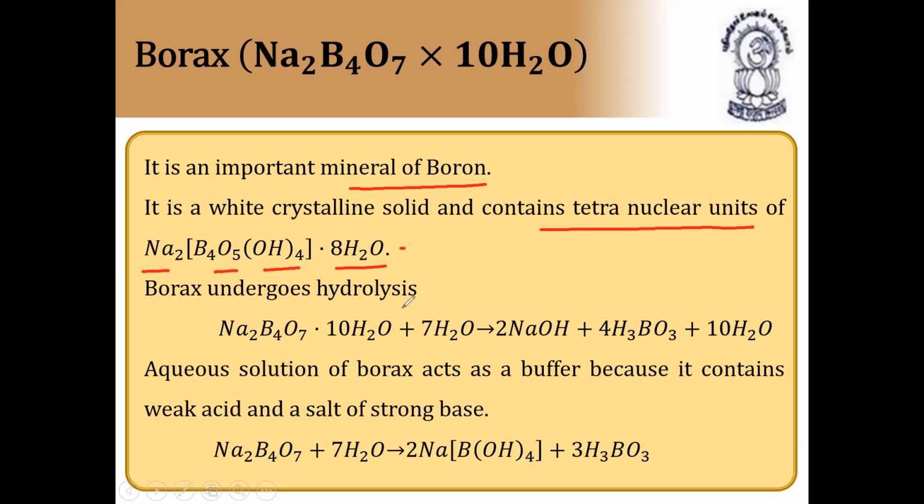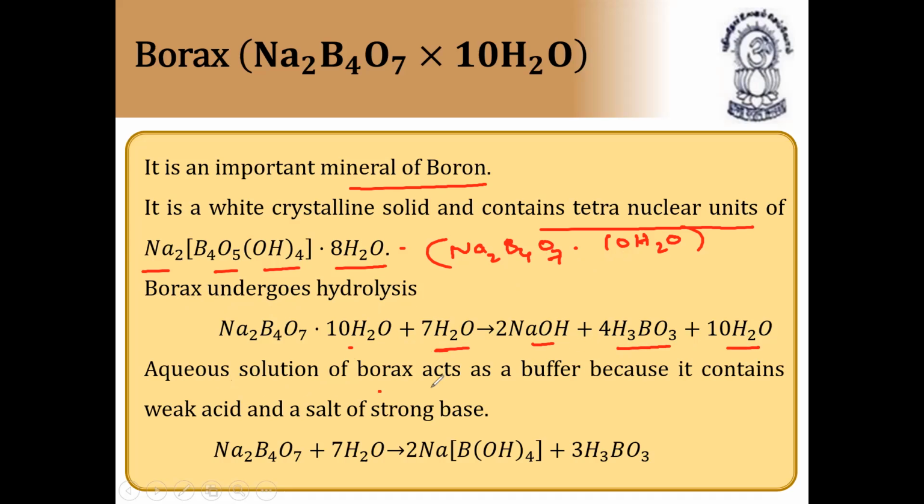Borax undergoes hydrolysis. So this is Na2B4O7.10H2O, and how does it get represented as Na2[B4O5(OH)4].8H2O. So this total is taken as Na2B4O7.10H2O. This is called borax, and it is being changed into Na2[B4O5(OH)4].8H2O. If you count the number of oxygens, it will be the same. On reaction with water, borax forms sodium hydroxide and boric acid. So this is the preparation of boric acid.